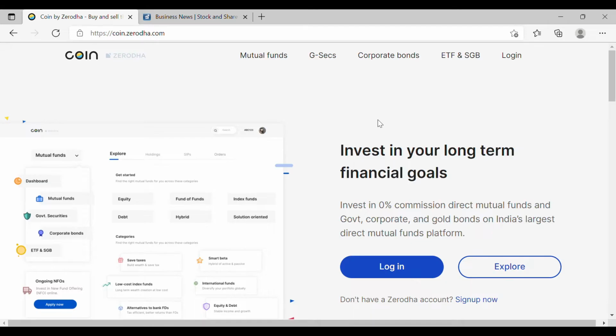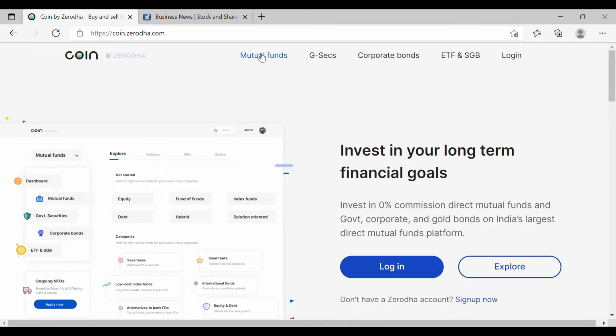So without any further ado, let's jump into the screen and see what research you should do. Over here, the first website that I want you to visit is Coin by Zerodha. This is the one that I suggest you to invest your mutual funds in, and you can also use Zerodha for your investment in stock markets and various other ETFs. Coin by Zerodha is a much more comprehensive platform for you to invest not just in mutual funds but also government securities, corporate bonds, ETFs and SGB. SGB is nothing but your sovereign gold bonds.